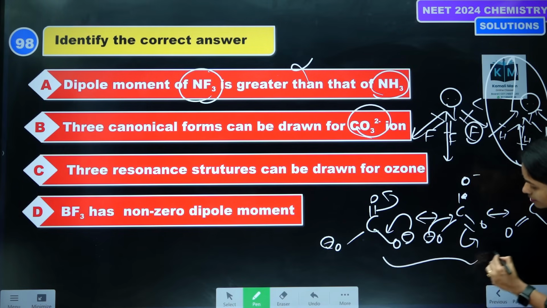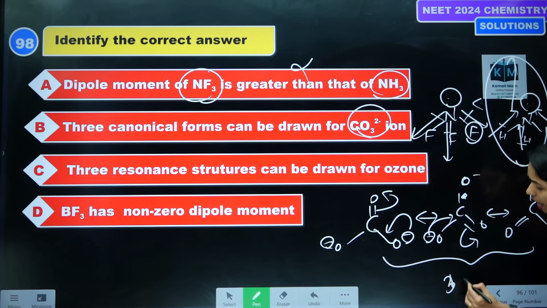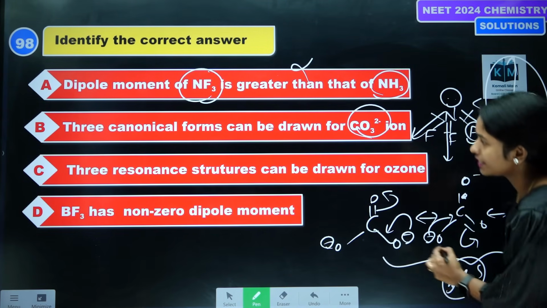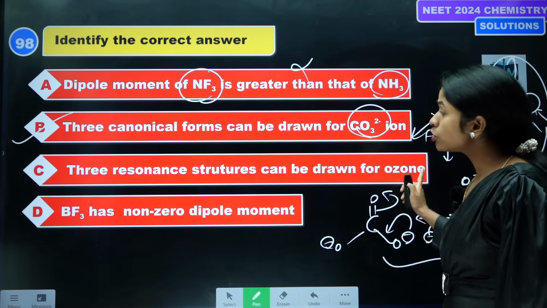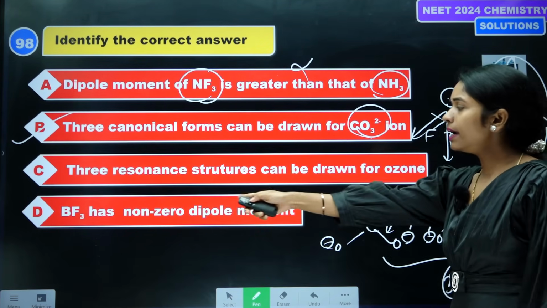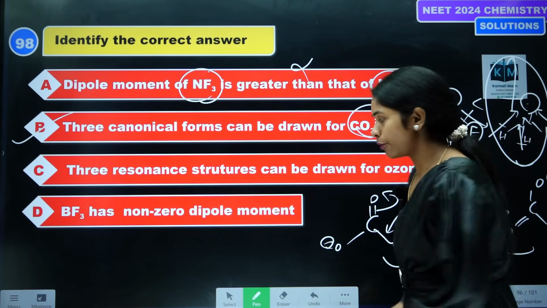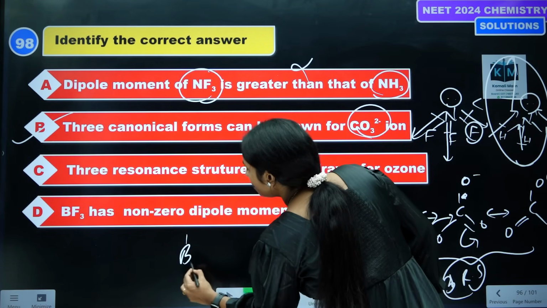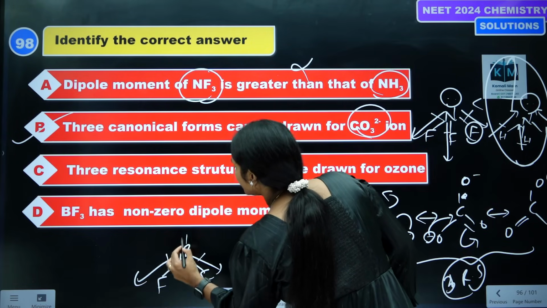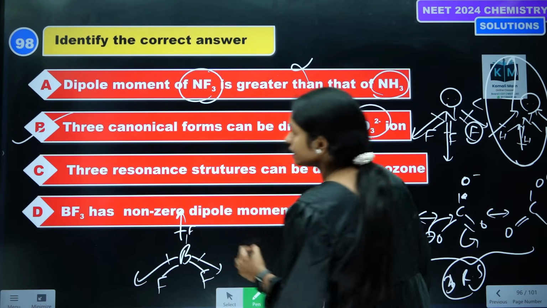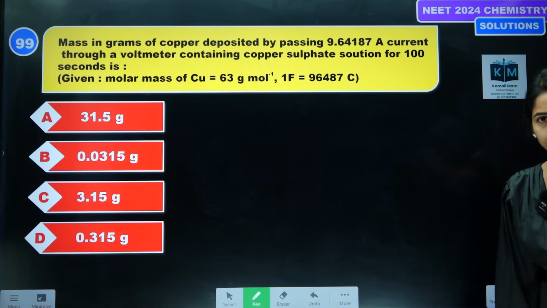Total how many resonating structures are possible? 3 resonating structures are possible. So option 2 is the correct answer. Ozone has only 2 possible, and BF3 dipole moment is 0. See, trigonal planar, dipole moment is pulling this side, this side, and this side. So dipole moment is 0. So option B is the correct answer.